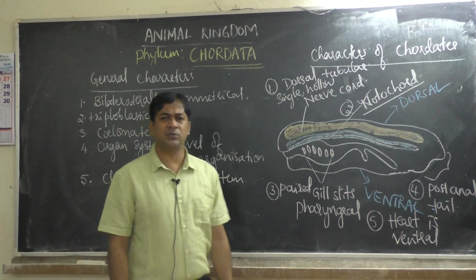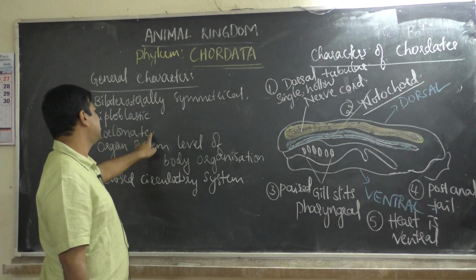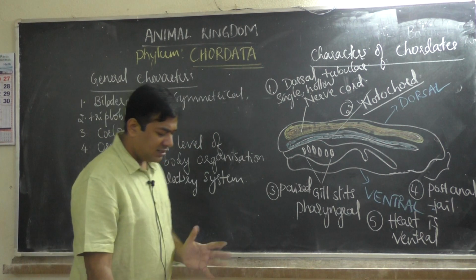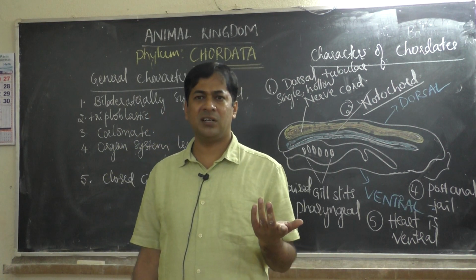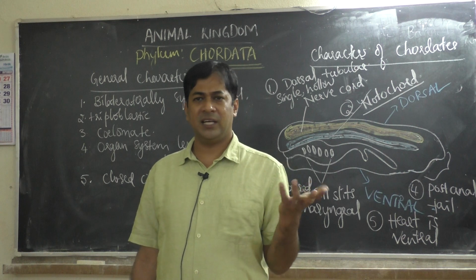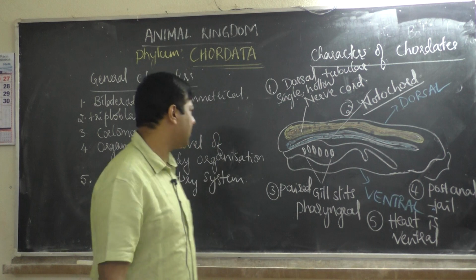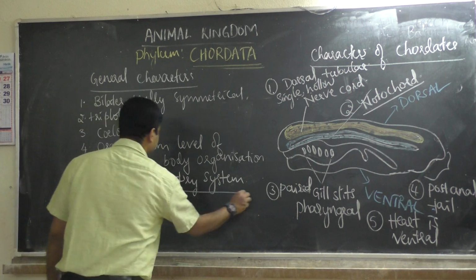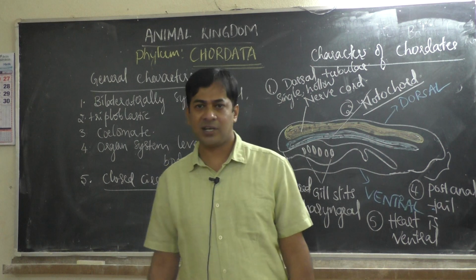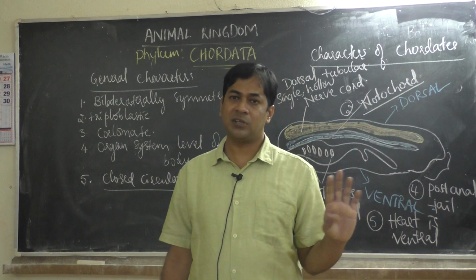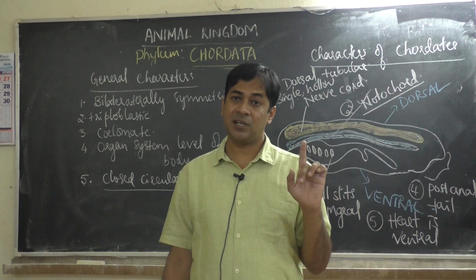Then you may ask: bilaterally symmetrical, triploblastic, coelomate, organ system level, these first four characters are there in invertebrates also. So you can't differentiate between chordates and non-chordates by these four characters. What about the fifth character, closed circulatory system? Can we say that chordates have closed circulatory system and non-chordates have open circulatory system? We can't say, because one exceptional case is there.